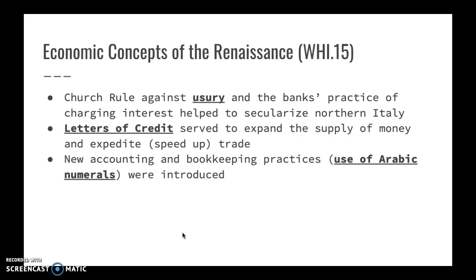Also important during this time period, credit is increased because of the rule of usury, which outlaws high interest rates on loans. So it's going to be very easy for these people to get a loan to start their business. They also have letters of credit that are set up through the banks, and the banks start to use Arabic numerals as a way to keep track of their records.